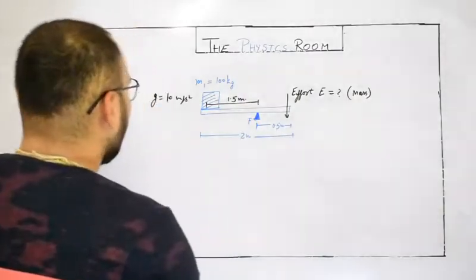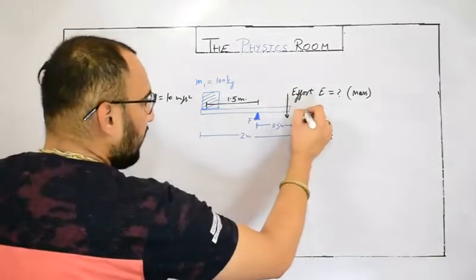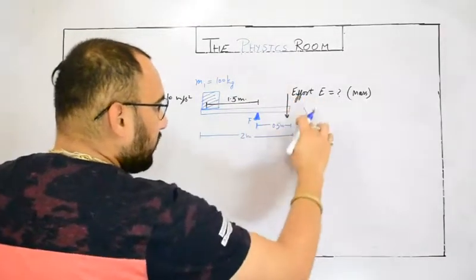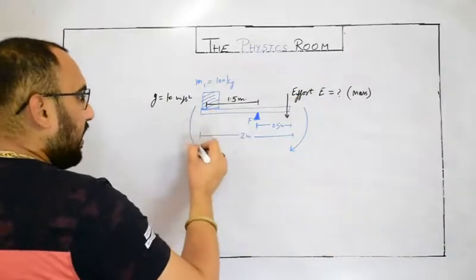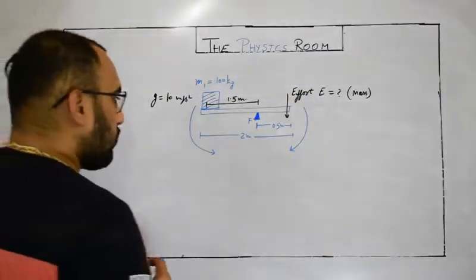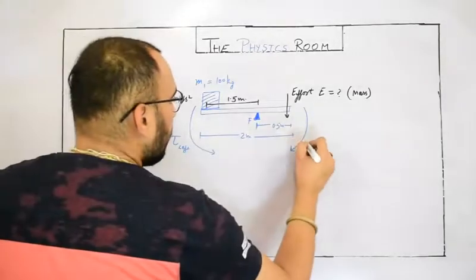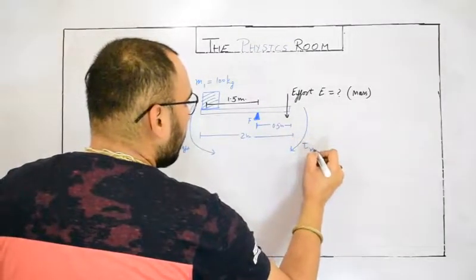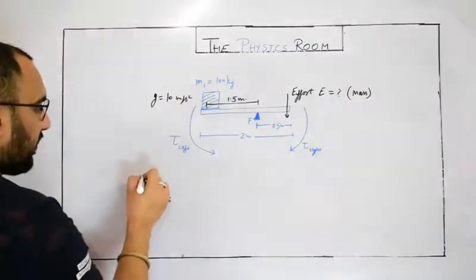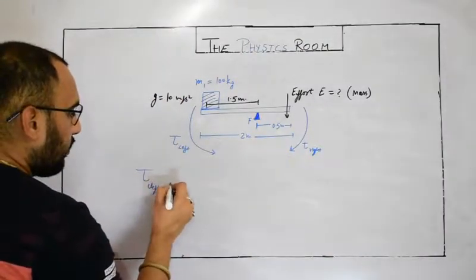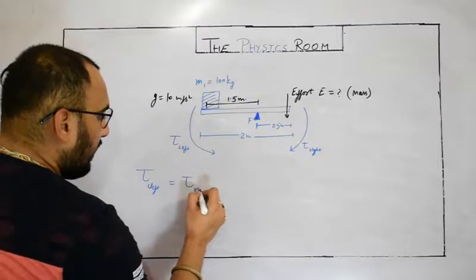So according to the principle of moments, this mass would produce a clockwise torque and this mass is producing an anti-clockwise torque. So I would like to call it tau left and this one tau right. According to the principle of moments, tau left equals tau right.